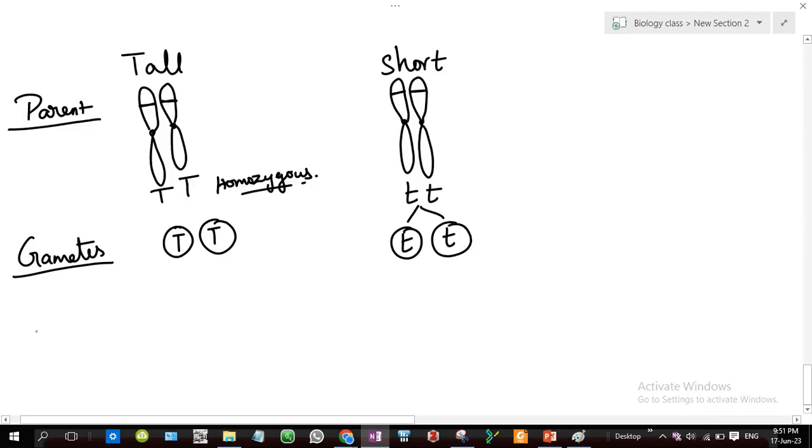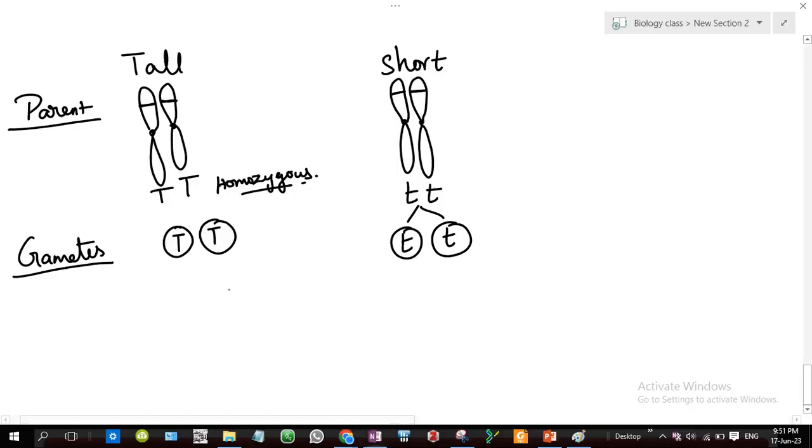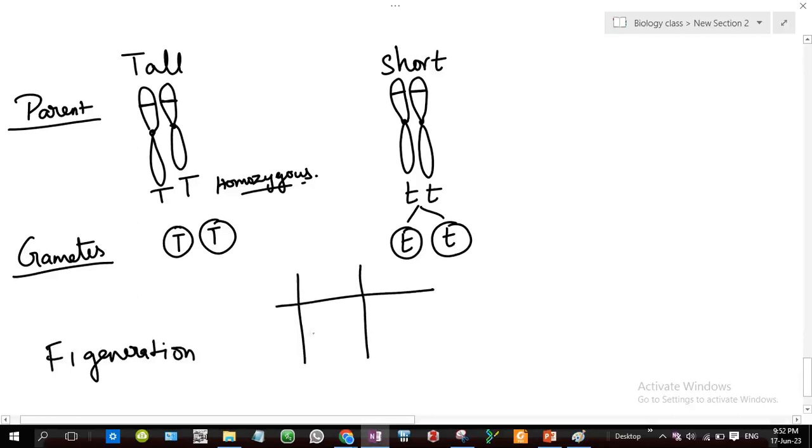Now see here, they have shown the first generation, the F1 generation. This is where you have the Punnett square working out. The capital T we put here, and the small t we put here. These are the two gametes.